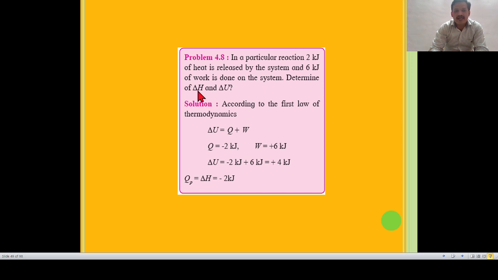Then we have to find delta H. We already know that delta H is equal to Qp. So what is the value of delta H? In a particular reaction 2 kilojoule of heat is released. So delta H = -2 kilojoule, or Qp, the symbol of it is Q, Q = -2 kilojoule. Qp is equal to delta H. Heat is released, so delta H = -2 kilojoule, because heat is released, that is Q = -2 kilojoule. That is numerical number 2.